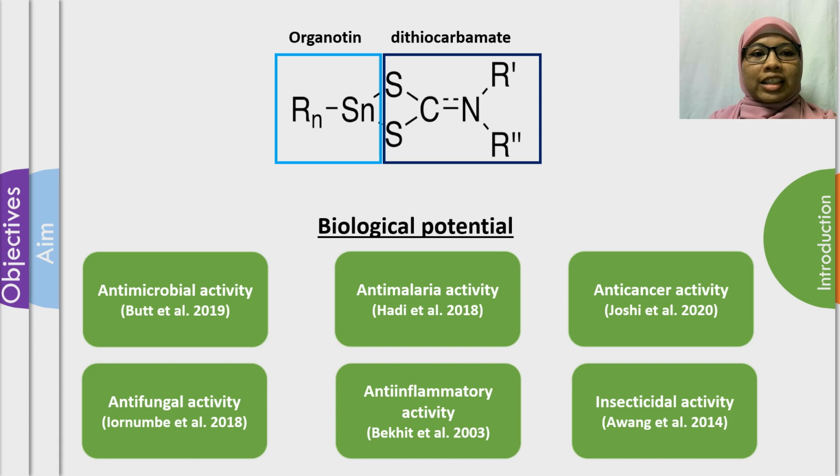Organotin dithiocarbamate is a compound that consists of a parent tin structure and a dithiocarbamate ligand structure. Previous research showed that this compound has many biological activities such as antimicrobial, antimalarial, anti-cancer, antifungal, anti-inflammatory, and insecticidal activity. So, it is worth exploring and studying the potential of organotin dithiocarbamate compound as it can be developed as a biological agent.